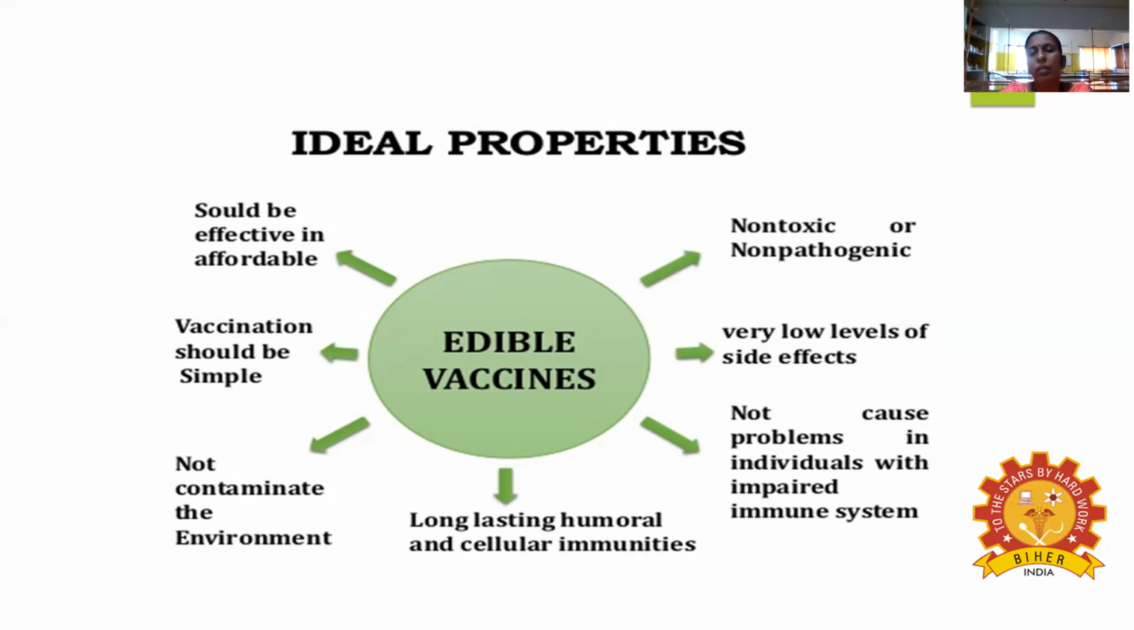Another point is that there are two types of immune responses. They are humoral mediated immune response and cellular mediated immune response. Humoral mediated means antibody mediated immune response. If an antigen comes, it combines with the antibody to form an antigen-antibody complex and kills the antigen. That is called the humoral mediated immune response.